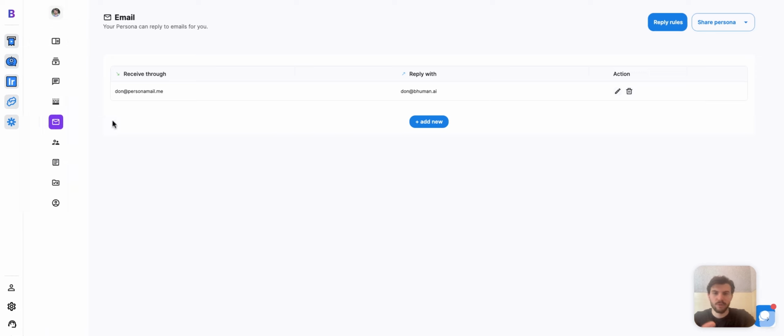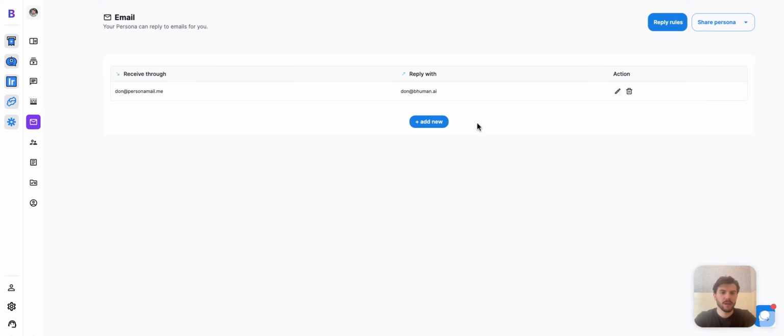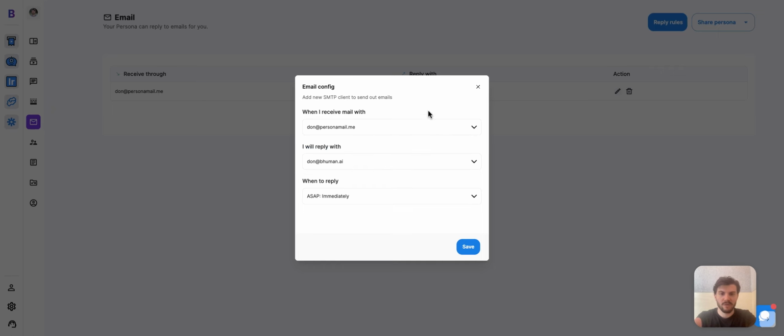Finally, the email feature is where you can add in your emails. So for example, I can put in new inboxes here that my persona can reply to and manage for me. And I can get into all these settings where I can say, hey, I want you to only reply within, let's say, 180 to 360 minutes to make it feel really genuine, like there's not an AI responding right away, but a person who's busy who gets back to you over time.